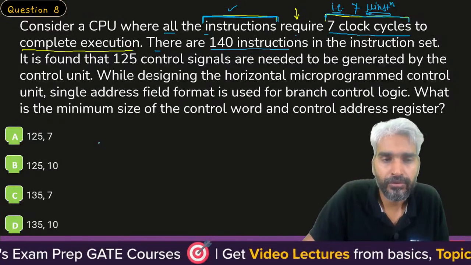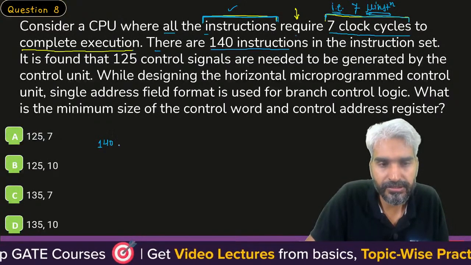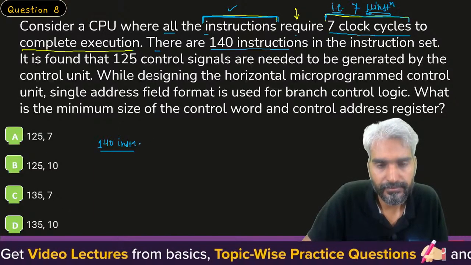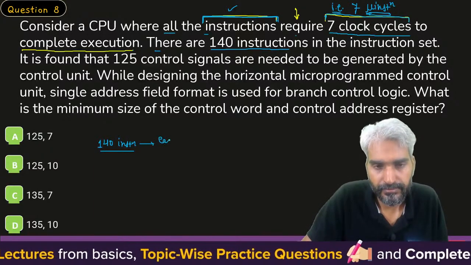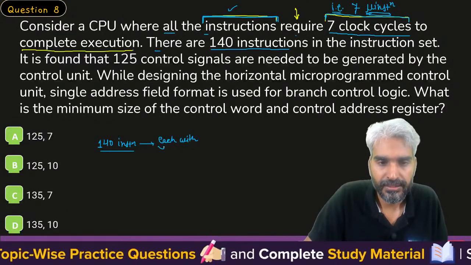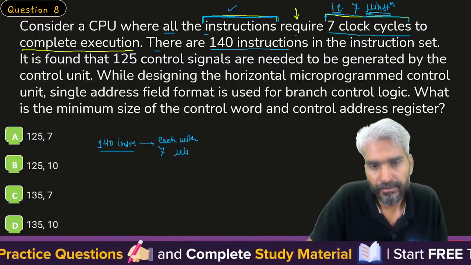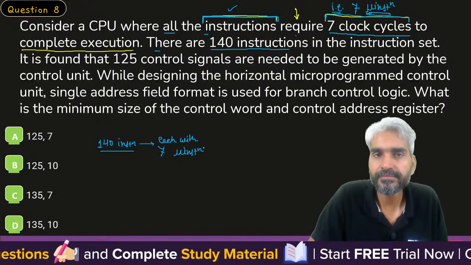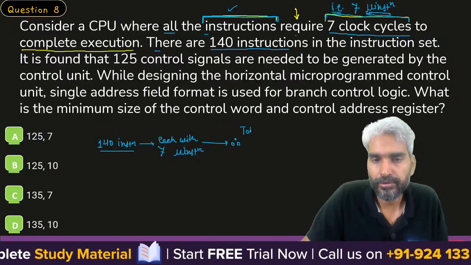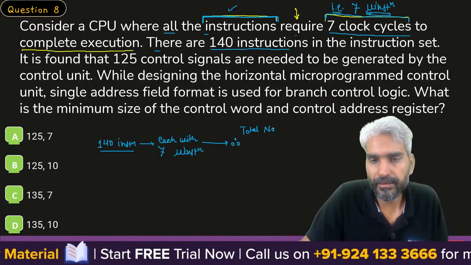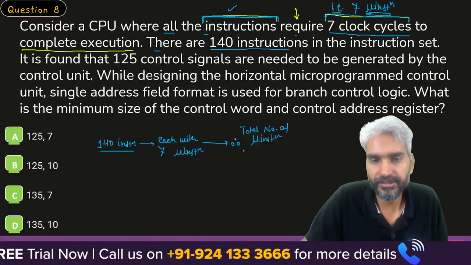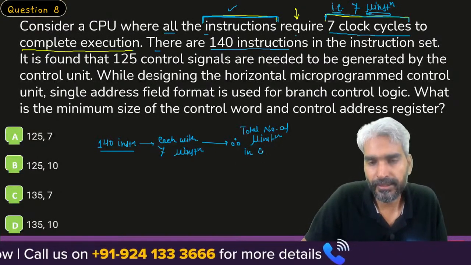So what do we know? 140 instructions, each with 7 micro instructions. Therefore, the total number of micro instructions in control memory.